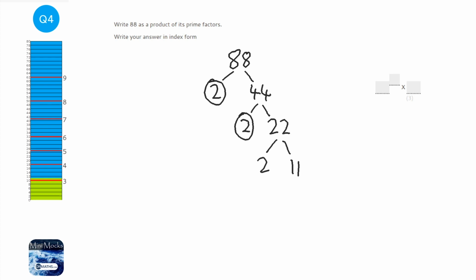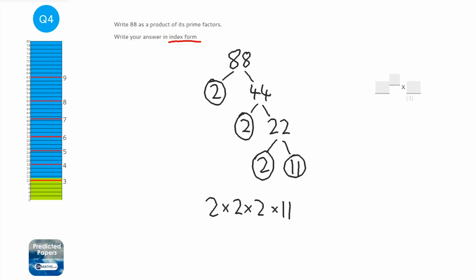2 and 11. Now 11 is also a prime number, and when you're left with just prime numbers, then you write your answer out like this. Now if you're also asked to write it in index form, that means instead of 2 times 2 times 2, you're going to write 2 to the power of 3 times 11. Now don't work that out because that will give you 88, so 2 cubed times 11 is 88.